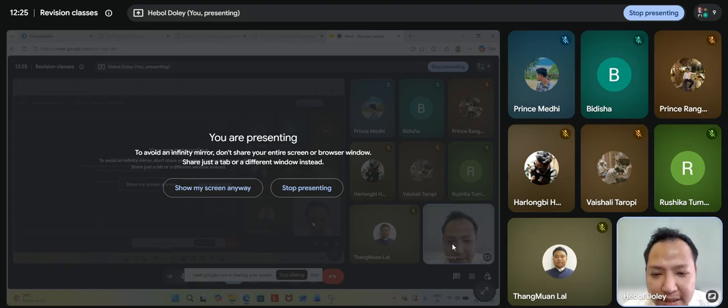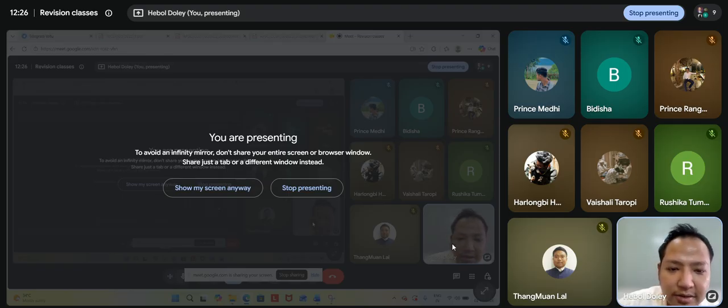Mango, 1 kilo will be, let's just say, 100 rupees. After you collect that mango from the market, you make it into jam. You put it in a bottle, you put labels, you put stickers and all those things. And you sell that jam, 1 kilo of mango gives you 100 or 200 grams of jam. You sell it at 300 rupees per bottle. So you're adding value to that product, right?